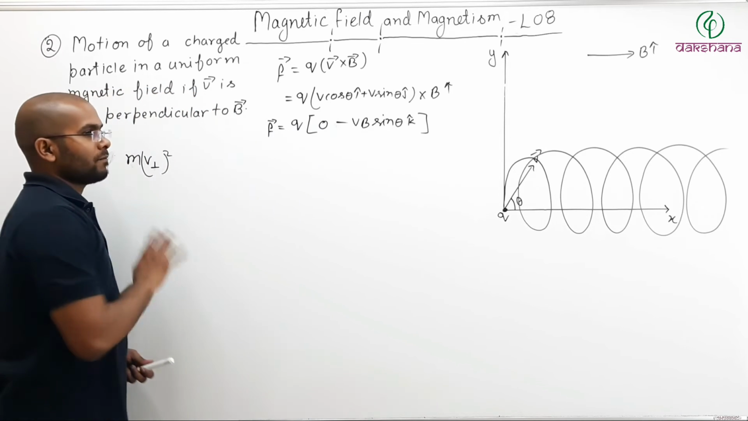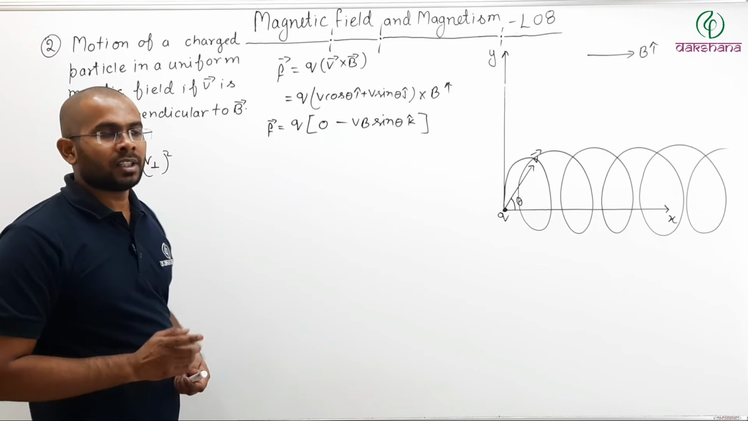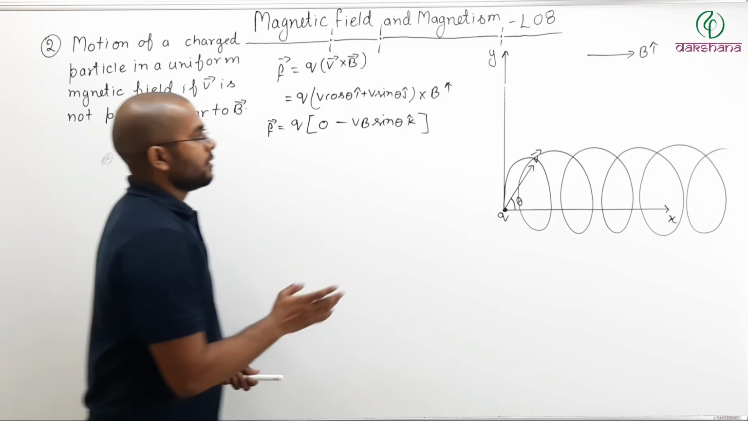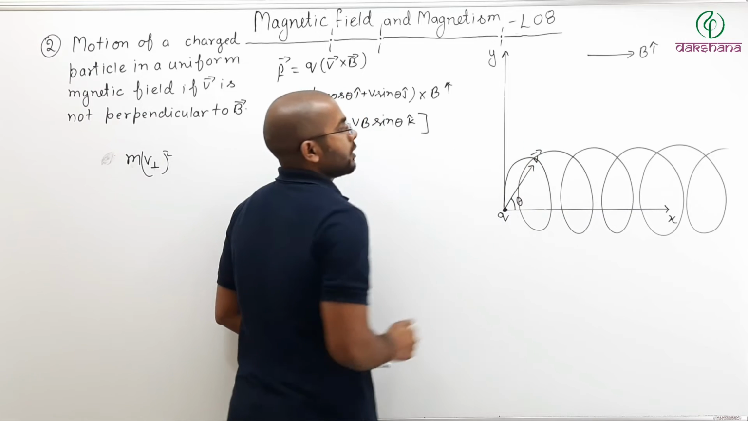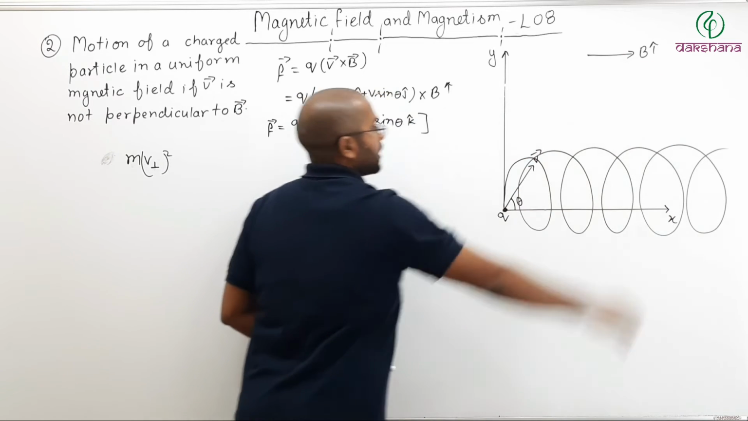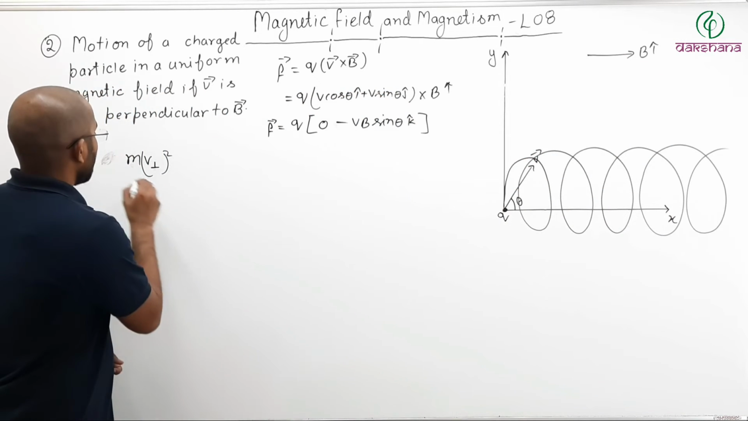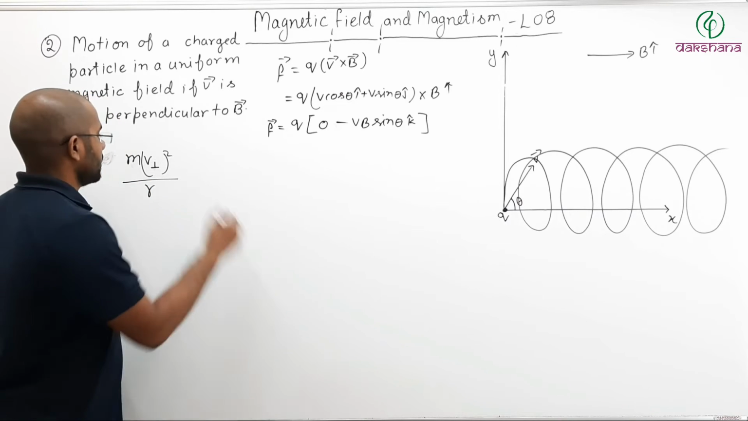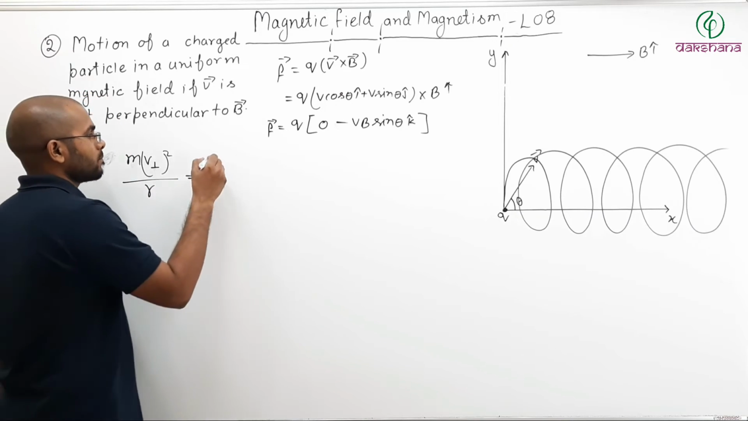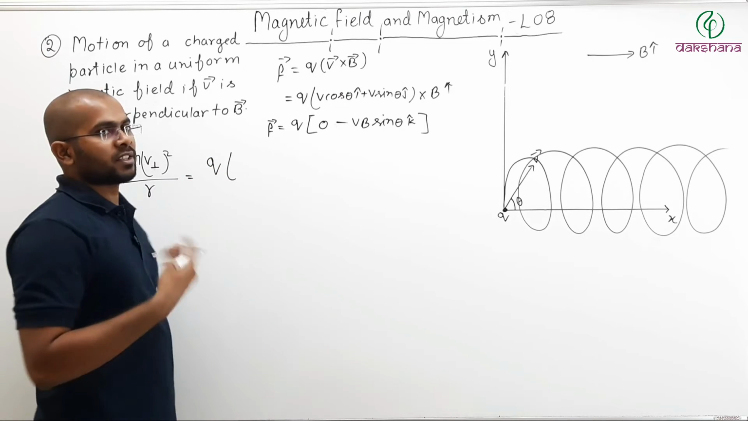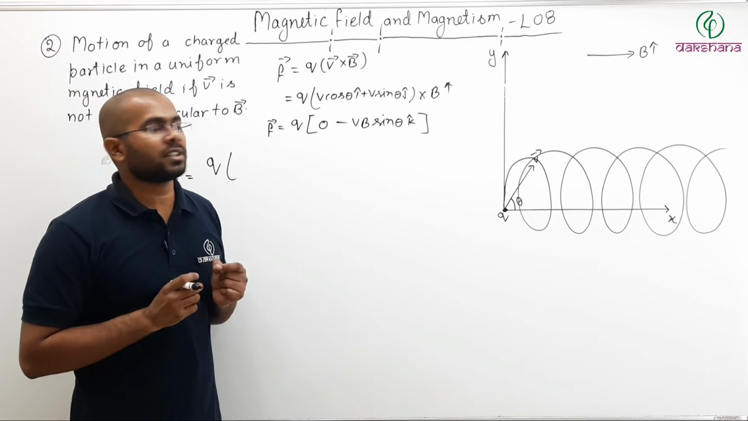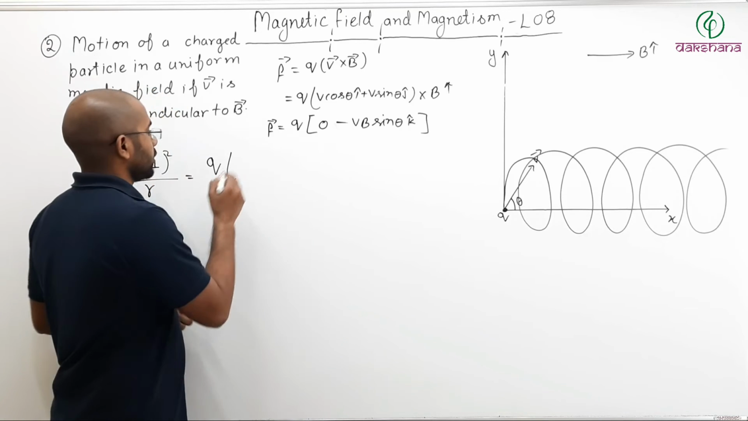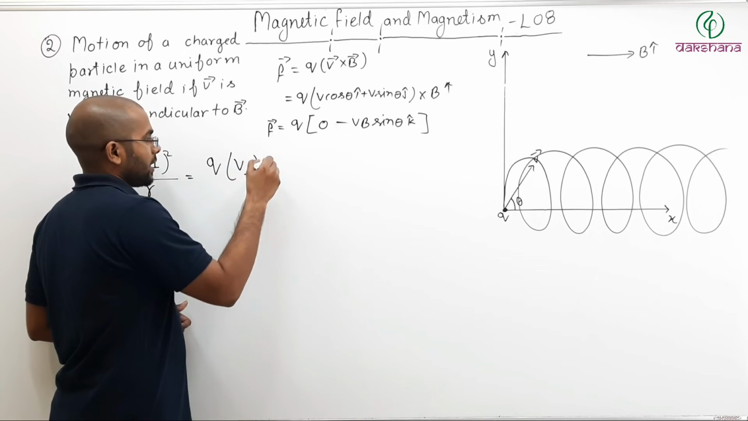So when we write mv square by r, centripetal acceleration, that v will be v perpendicular. What is v perpendicular? The perpendicular component of velocity. Perpendicular to what? Perpendicular to the magnetic field. So mv perpendicular square divided by r will be equal to what? Q times, which force is trying to make it move? The perpendicular component times B. So Q times v perpendicular times B.